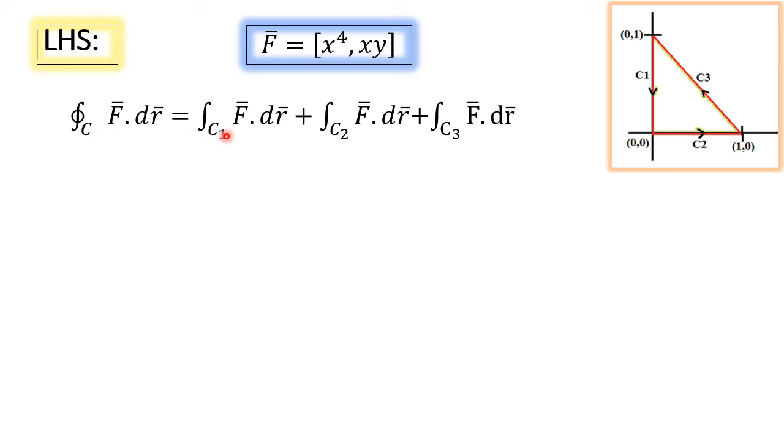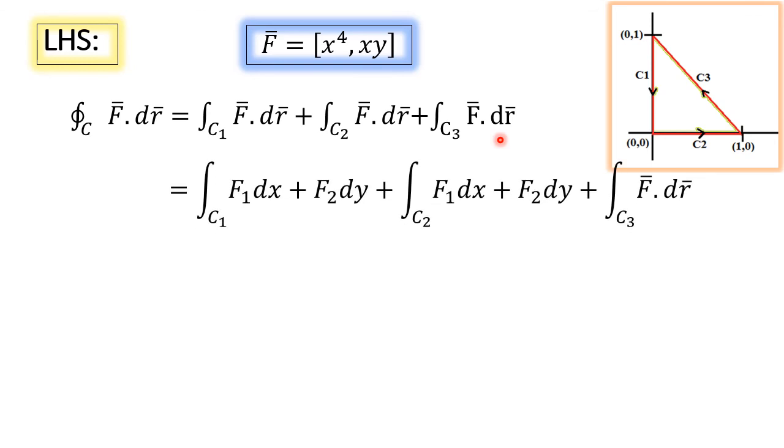Now to evaluate the integral over closed path C, we have to evaluate the integral over open path C1 plus the integral over open path C2 plus the integral over open path C3. Let us see how to evaluate the three line integrals. First, integral over C1 of f1 dx plus f2 dy, plus integral over C2 of f1 dx plus f2 dy, plus integral over C3 of F bar dot dr bar.